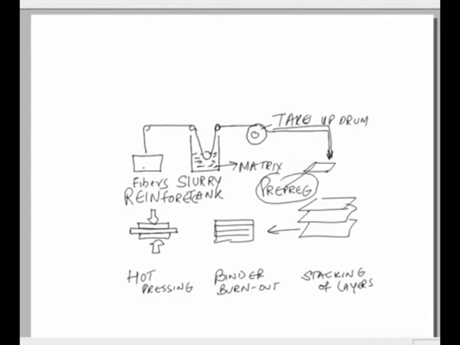Once tapes of the desired size are made, they are stacked up depending upon the final thickness of the product, and once they are stacked up, the binder burnout takes place, the binder has to be removed, and finally the hot pressing is done to consolidate the ceramic matrix composite product. So this is the simple process of slurry impregnation for making the ceramic matrix composite.